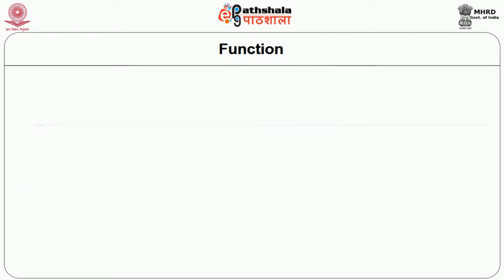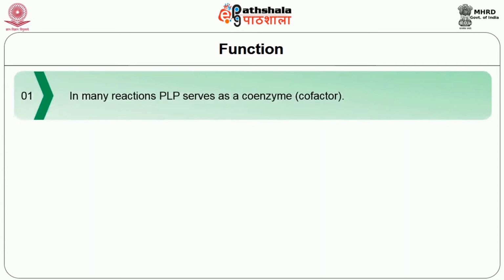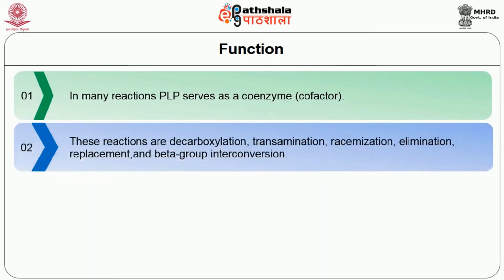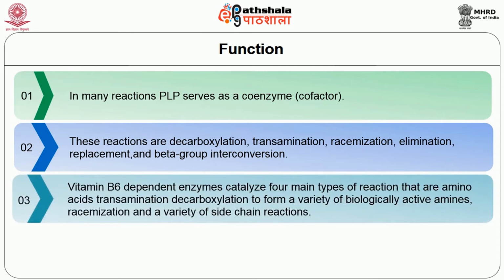What are the functions of B6? B6 is a cofactor in many of the reactions in the human body. These reactions involve decarboxylation, transamination, racemization, elimination, replacement and beta-group interconversions. Vitamin B6 dependent enzymes catalyze four main types of reactions, that is amino acid transamination, permitting both utilization of amino acid carbon skeletons for gluconeogenesis or ketogenesis, and also the synthesis of non-essential amino acids.